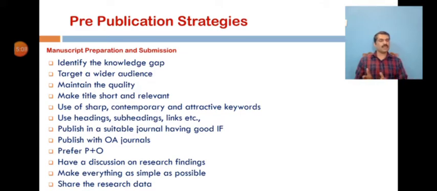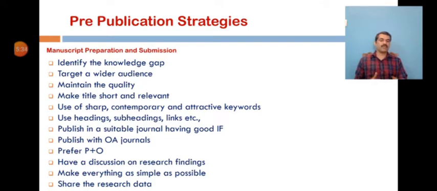Headings, subheadings and linkage between concepts and paragraphs always give a better look to the publication, so that the reviewers or readers would be happy to read it. However, we have to stick to the publication policies of the journal also. That is one of the important things. And the next one is to publish in a suitable journal having a good impact factor. So we should always plan to publish our manuscript in a suitable quality journal with a good impact factor.